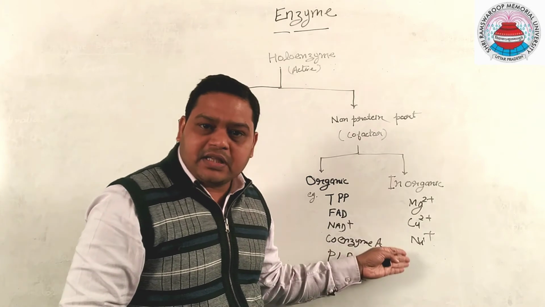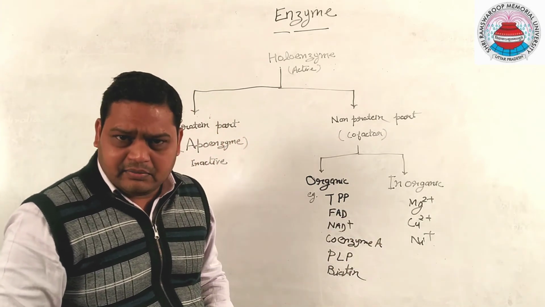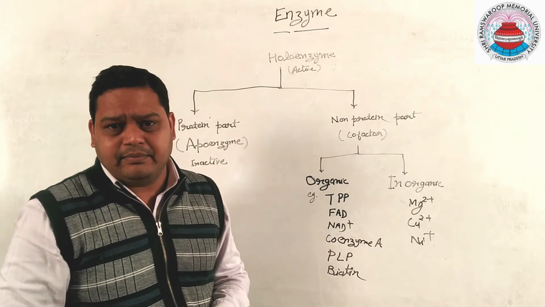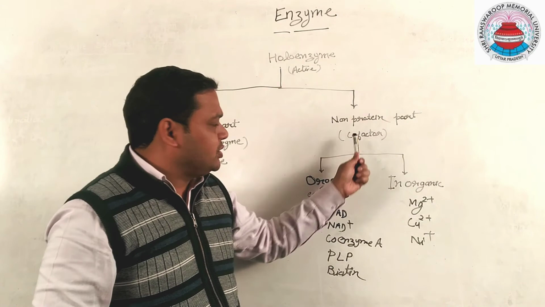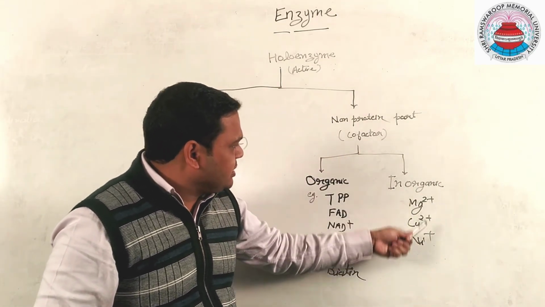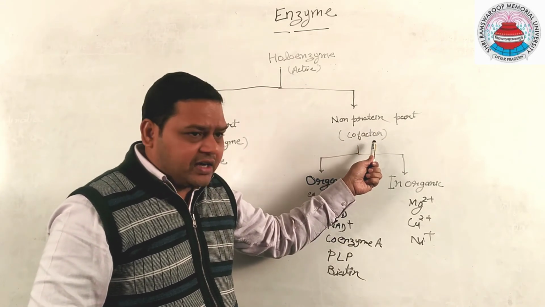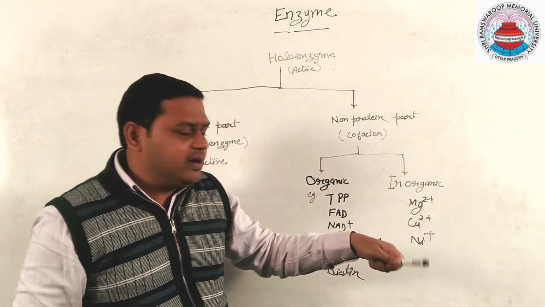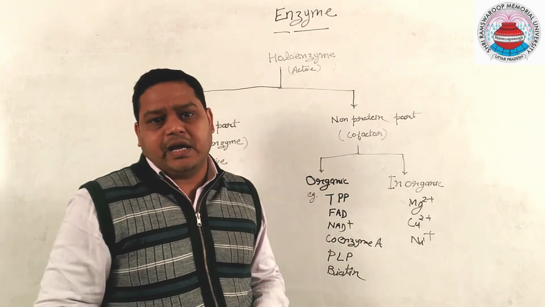The inorganic part of enzymes includes many metal ions like magnesium, copper, nickel. For example, urease enzyme contains nickel as a cofactor. So, when cofactor is inorganic in nature, it is simply called cofactor. And when cofactor is organic in nature, then we call this cofactor a coenzyme.